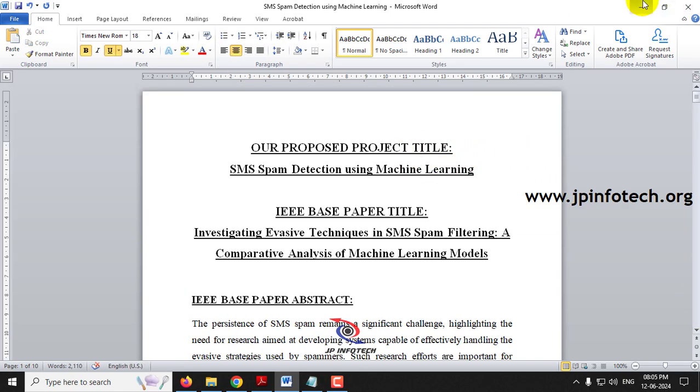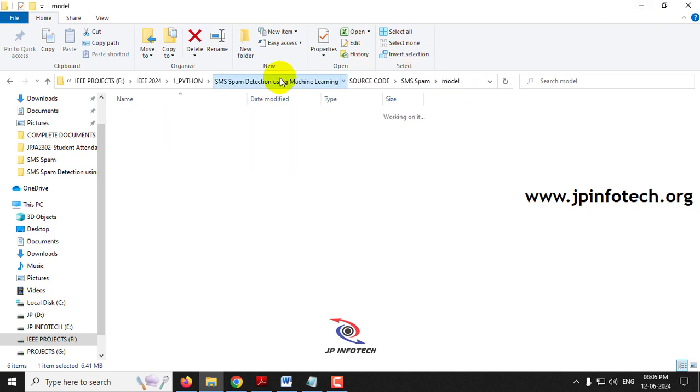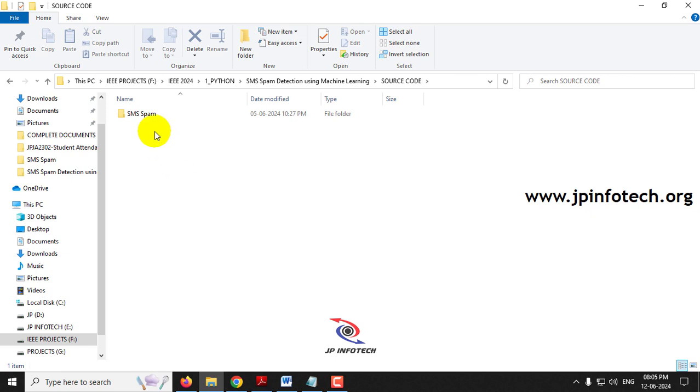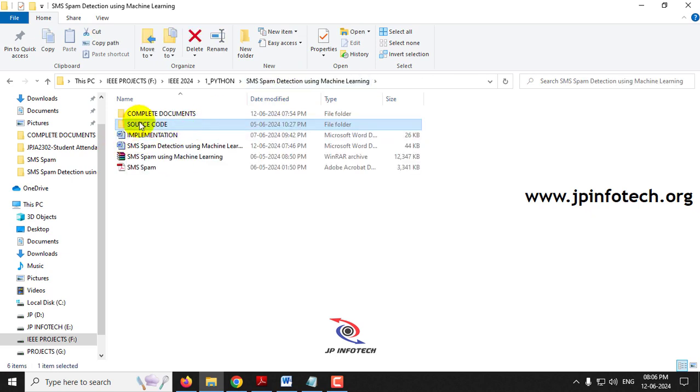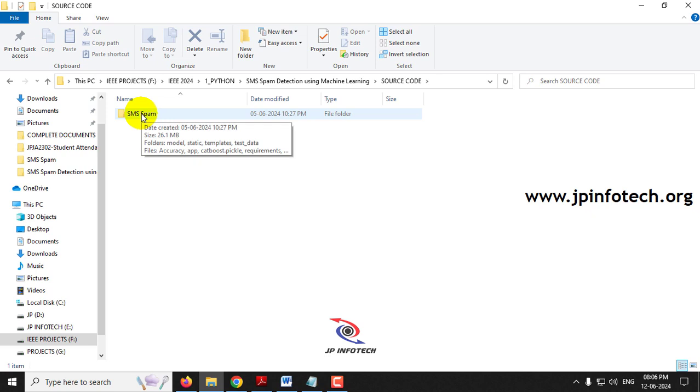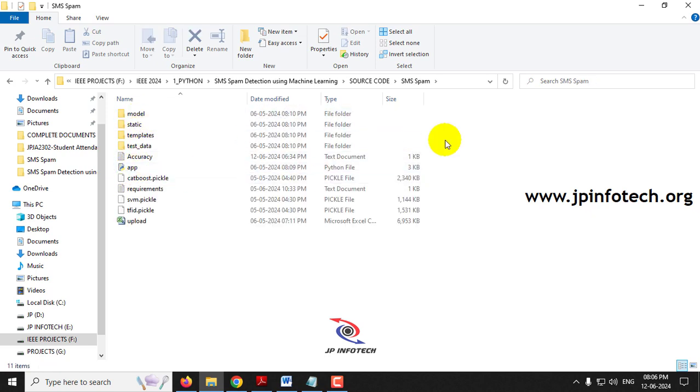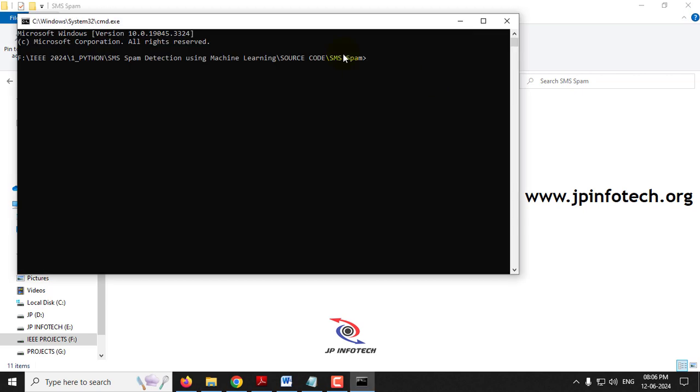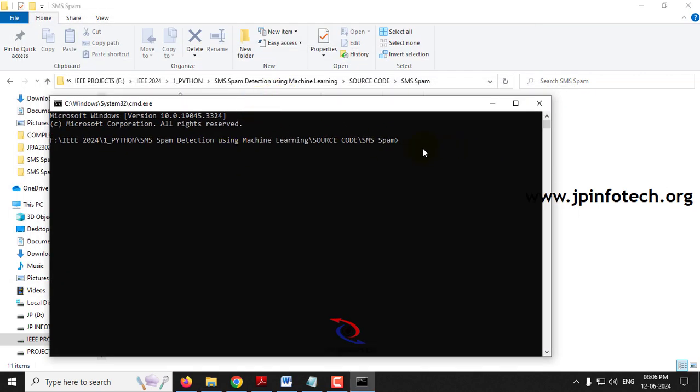Now let us see the execution of the project. Before execution, make sure that you have fulfilled the requirements mentioned in the requirements file, with the exact versions of the Python libraries installed in the system. Inside the source code location, we have the SMS spam folder, and inside that we have this app.py file. In the address bar, I'll just type cmd and click enter, and the command prompt window opens with the exact location where we typed it.